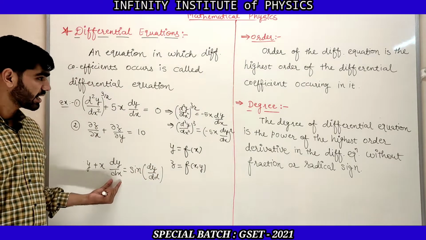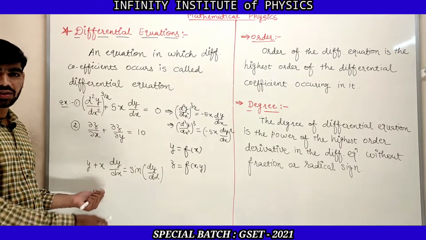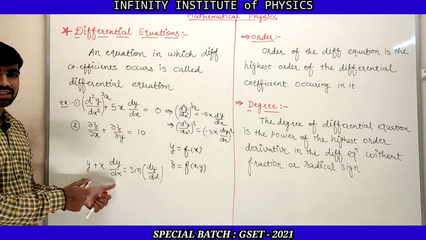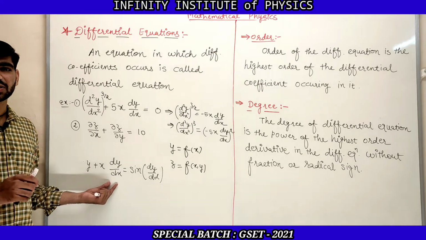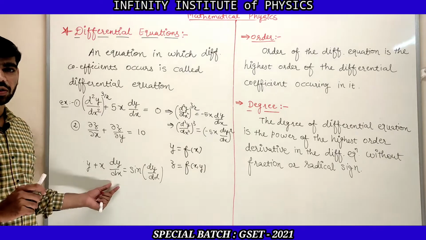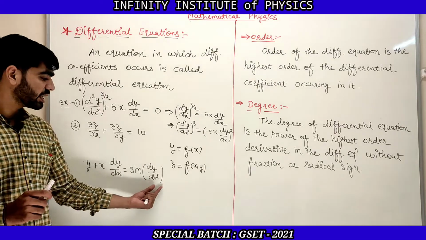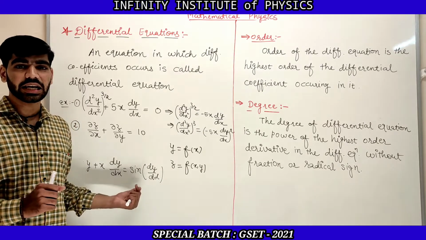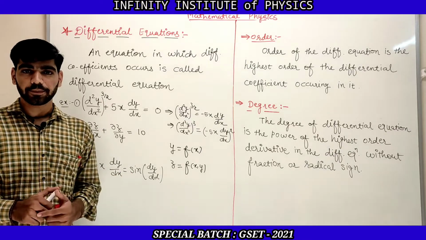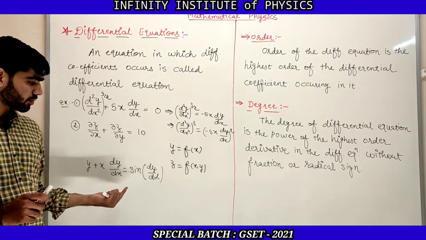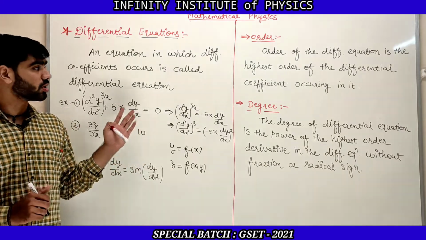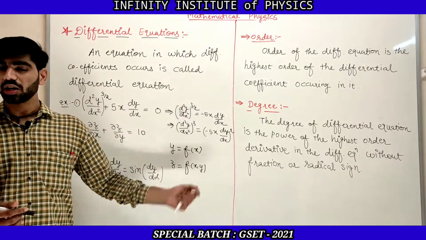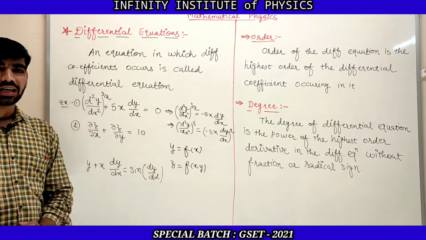For this case the order is 1, because the highest order derivative, dy by dx, is first order. But here the degree is not defined, because dy by dx is in the angle of sine. I hope it is clear to everyone. So this is all about the basic concepts related to differential equation, order and degree.